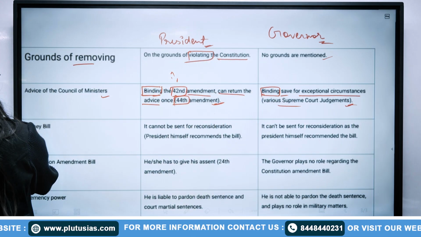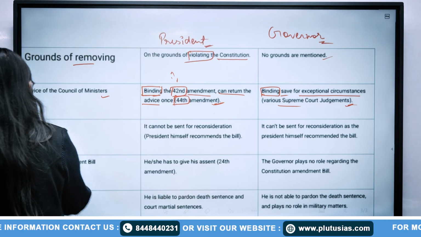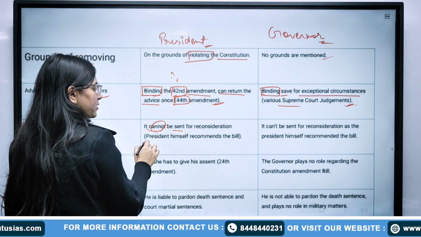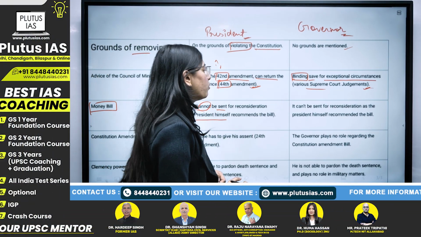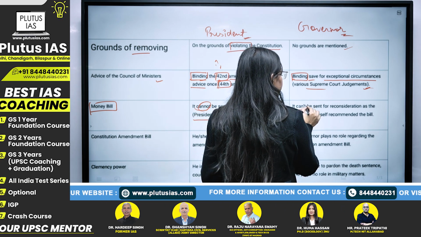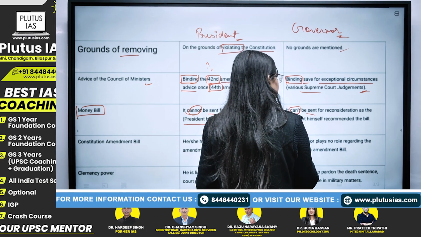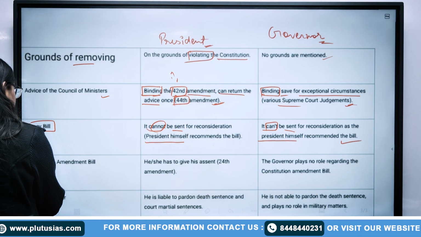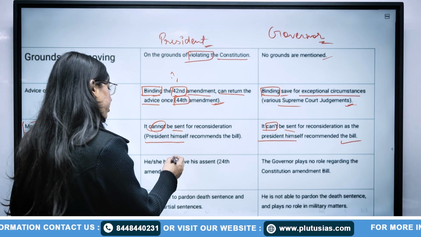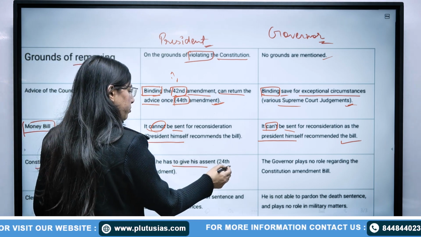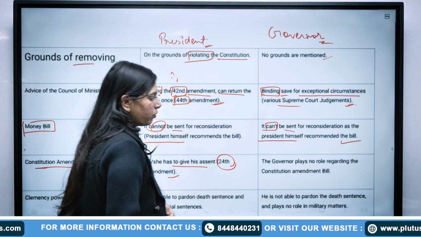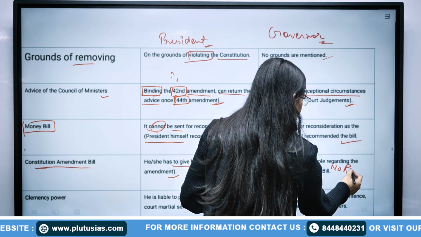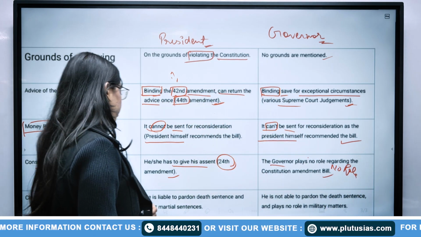After that, in the case of a money bill, it cannot be sent for reconsideration. The president himself recommends the bill. In the case of the governor, it can't be sent for reconsideration as the president himself recommended the bill. Now, in the case of a constitution amendment bill, the president has to give his assent by the 24th amendment. Here the governor plays absolutely no role regarding the constitution amendment bill.